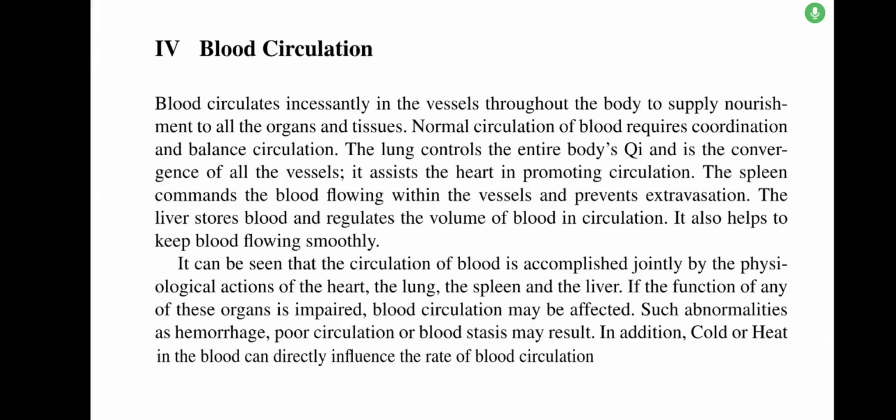It can be seen that the circulation of blood is accomplished jointly by the physiological actions of the heart, the lung, the spleen, and the liver. If the function of any of these organs is impaired, blood circulation may be affected. Such abnormalities as hemorrhage, poor circulation, or blood stasis may result. In addition, cold or heat in the blood can directly influence the rate of blood circulation.